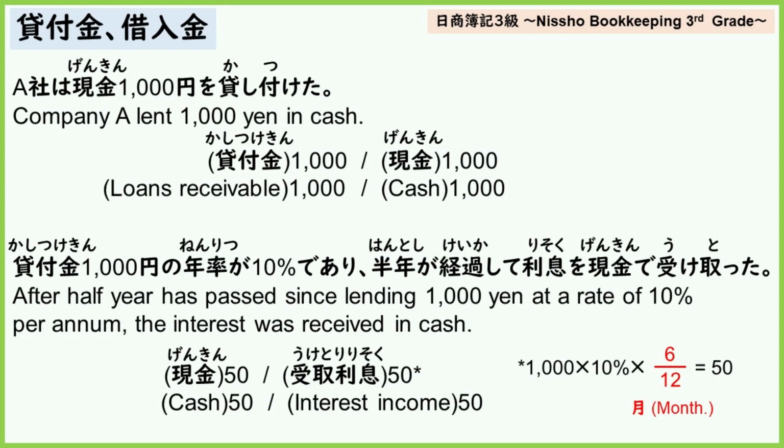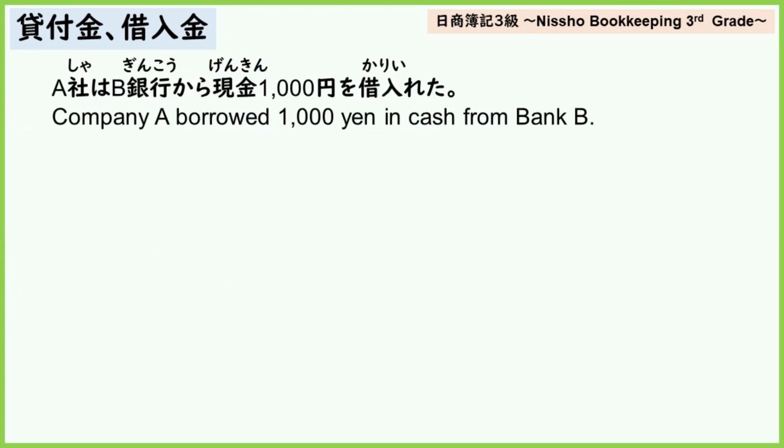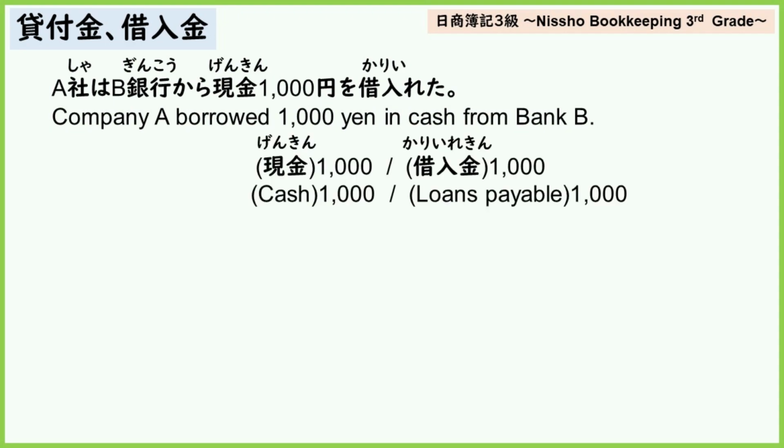Next, let's examine the journal entry of loans payable. Company A borrowed 1,000 yen in cash from Bank B. The journal entry is debit, cash 1,000. Credit, loans payable 1,000. Since the amount of cash on hand is increasing, we will debit cash in the journal entry. Afterward, as there is an obligation to repay the money, it is accounted for as a liability under loans payable.